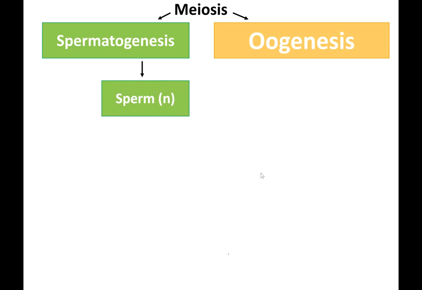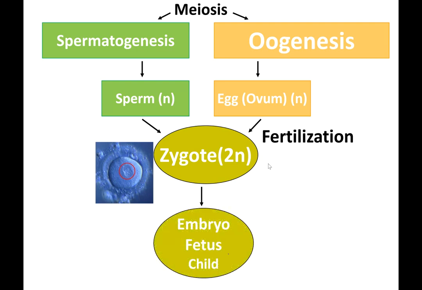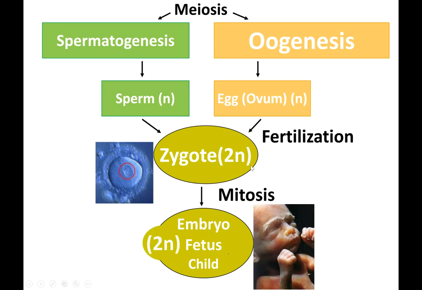Spermatogenesis produces sperm, which are 1N. Oogenesis produces eggs or an ovum, which is also 1N. Through fertilization, these come together, forming a zygote. So 1 cell, it is 2N. And then the zygote eventually forms into an embryo, fetus, and child through the process of mitosis, which means it keeps the ploidy. And so embryo, fetus, and child are also 2N.